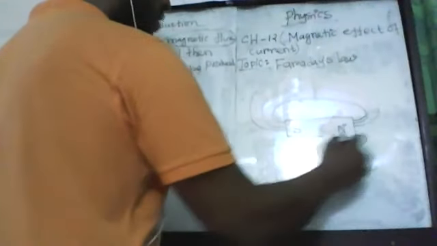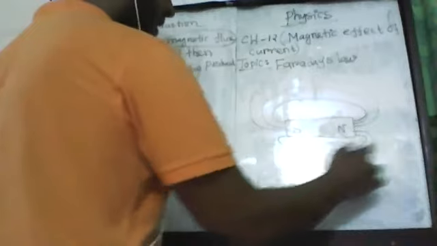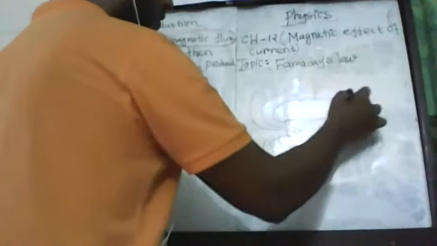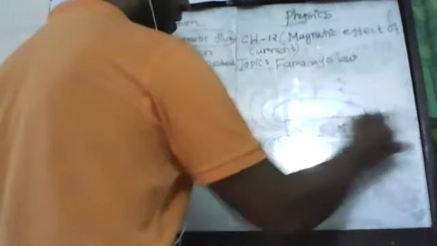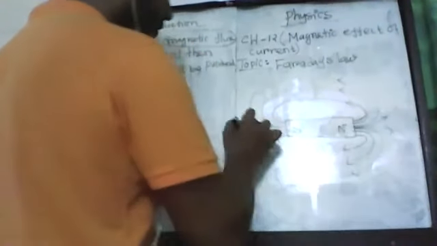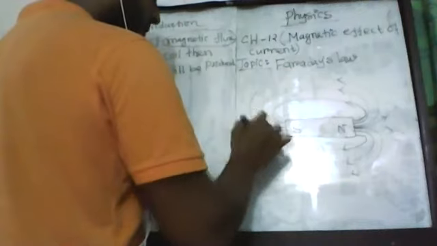If I draw this on this side, then these are called magnetic lines of force. Now if I give the definition of magnetic lines of force, listen to me, boys and girls.